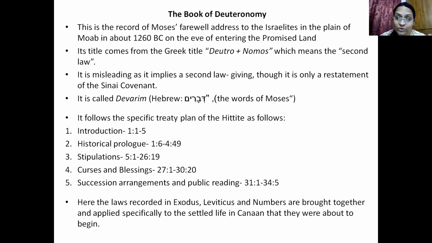So we see that he's following a particular pattern of writing. The laws recorded in Exodus, Leviticus, and Numbers are brought all together, and they are applied specifically to the settled life in Canaan. Moses is restating everything that happened in Exodus, the laws of Leviticus and the incidents of Numbers. He gathers it all together and puts it into his last speech, making it applicable for the people to follow when they live in the land of Canaan.